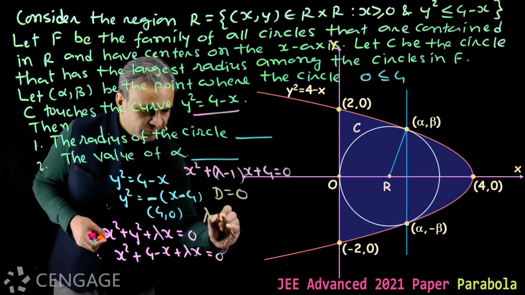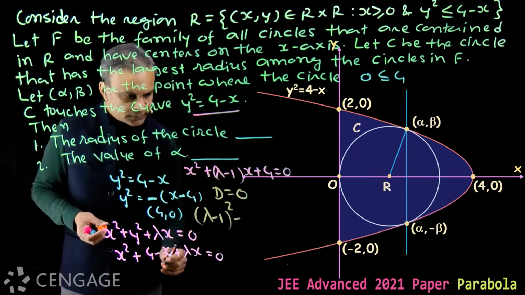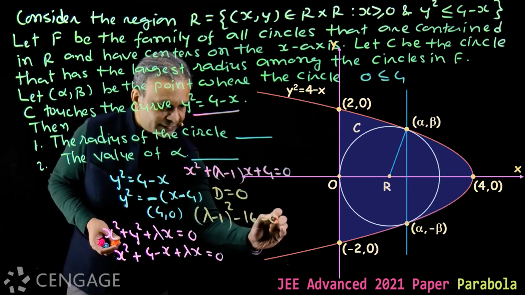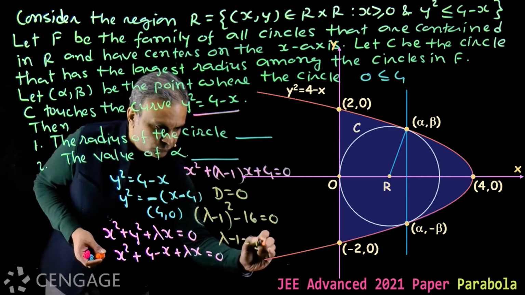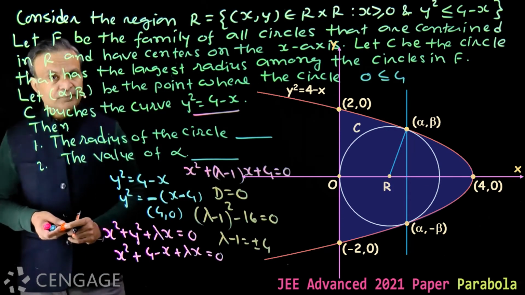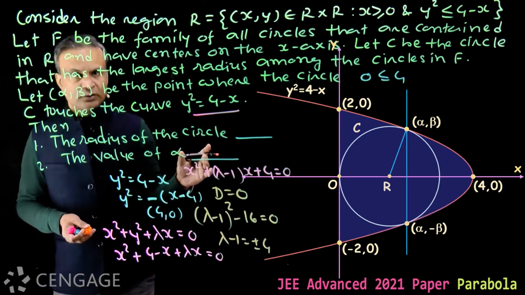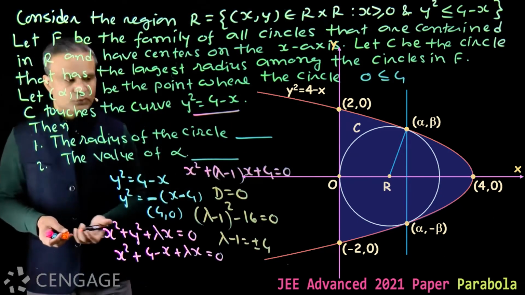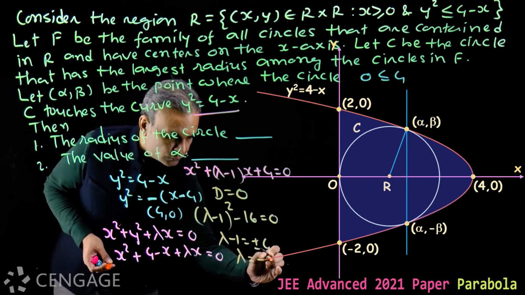So we get lambda minus 1 whole square minus 16 is equal to 0. From this we get lambda minus 1 is equal to plus minus 4. And the value of lambda will be negative because the center lies on the positive x-axis. So we consider minus 4 here, we get lambda is equal to minus 3.